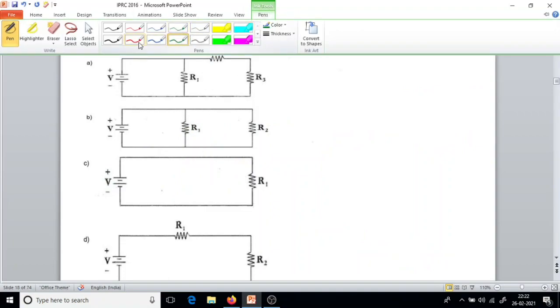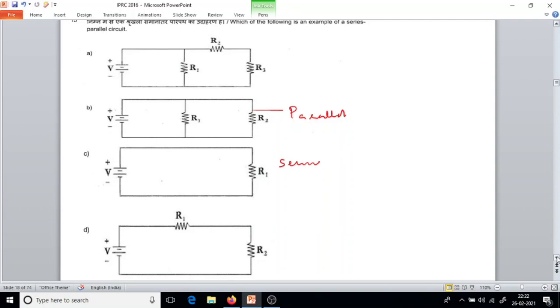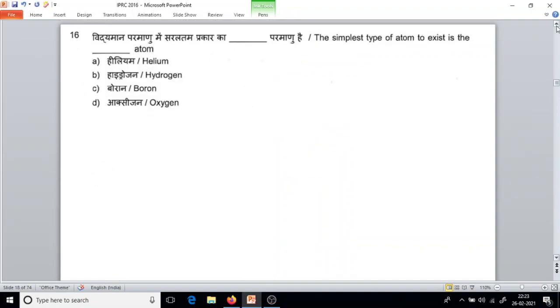Question number 15. Which of the following is an example of a series parallel circuit? This is a purely parallel circuit. Two resistors are connected in parallel and supply is applied. It's a parallel circuit. This is a series circuit. This is also a series circuit. This is the answer: R2 and R3 are in series, and those R2 and R3 are in parallel with R1. So this is the series parallel combination circuit.